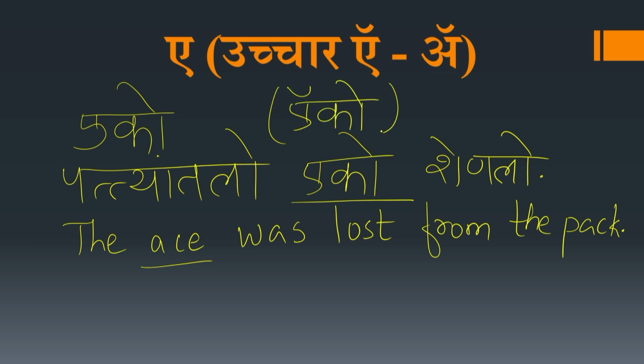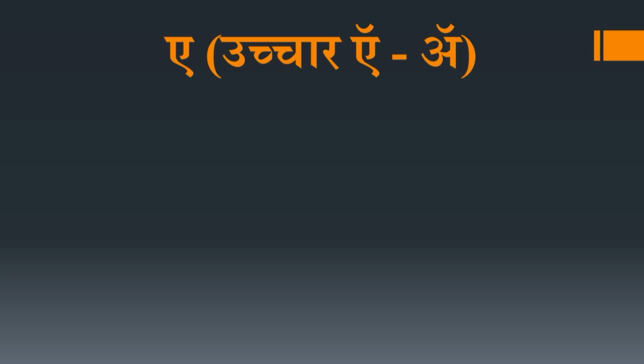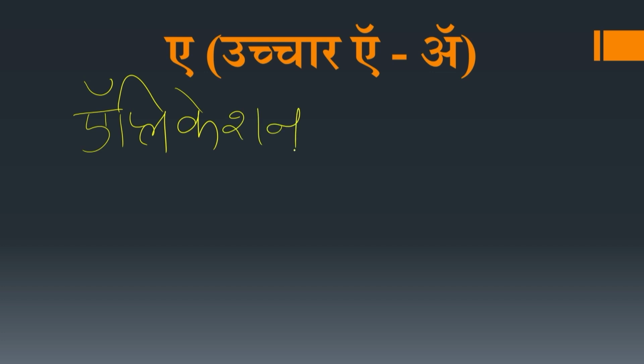So this is written as echo but pronounced as this. Echo. But if a loan word or English language word needs to be transliterated in Konkani, then we may use a with Ardha Chandra. For example, application. So to write application, this is an English word application.